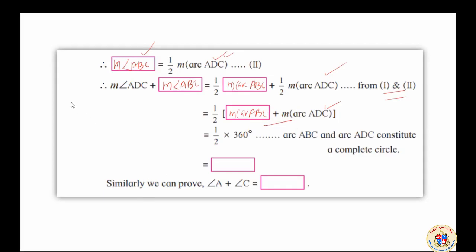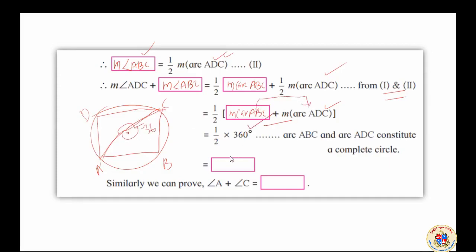I would like to just simply draw the diagram here, roughly, not a fair diagram. It is in the other slide, that's why. This is ADC and this is ABC, not the measure. Okay. Now there is a center here. Measure of arc ADC means this. Measure of arc ABC means that also the same. So this is the one angle, this is another angle. Total it will become 360 degree. That means measure of arc ABC plus ADC becomes 360 degree. And here it is half. Half of 360 degree is equal to 180 degree.